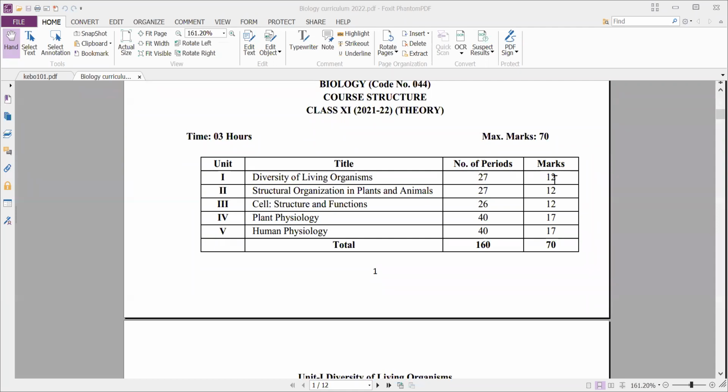The 16th chapter is transport in plants. And chapter 17 is mineral nutrition.